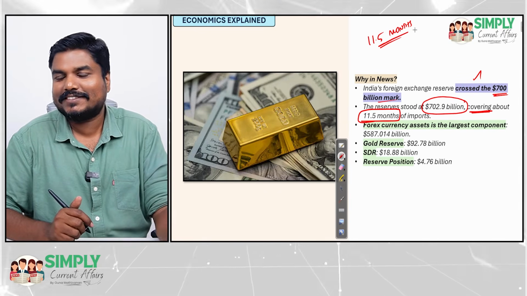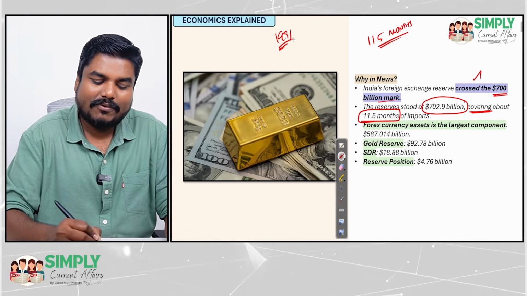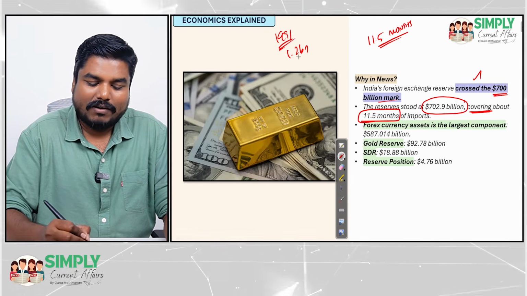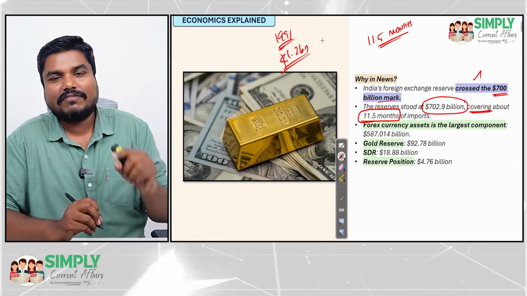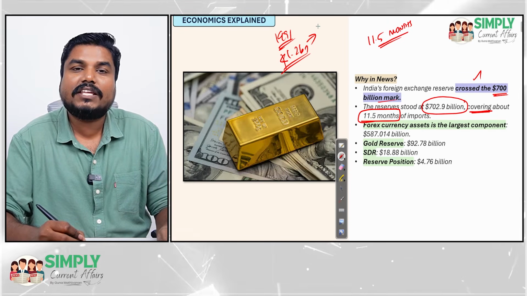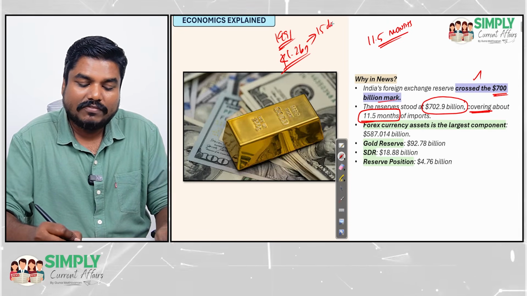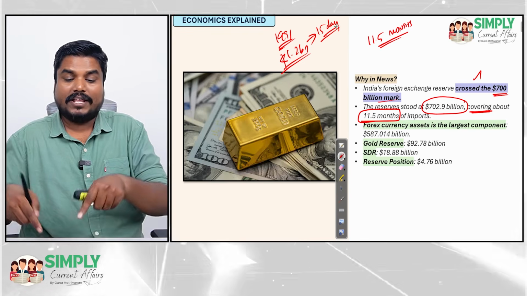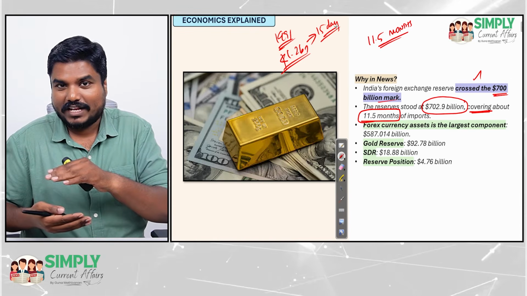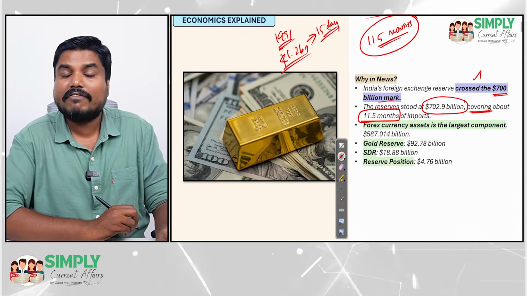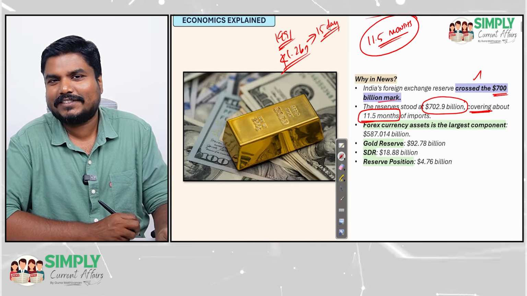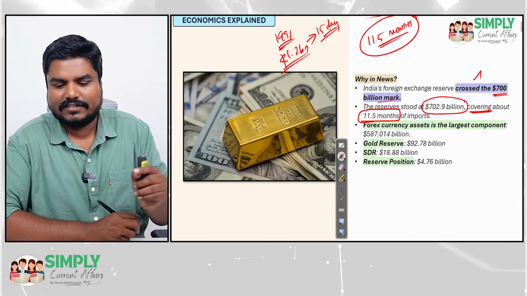This is the significance. In 1991, we had only $1.2 billion, with which we were able to cover our import only for 15 days. But today, with whatever forex we have, we can cover it for 11.5 months. Right? This is the significance.